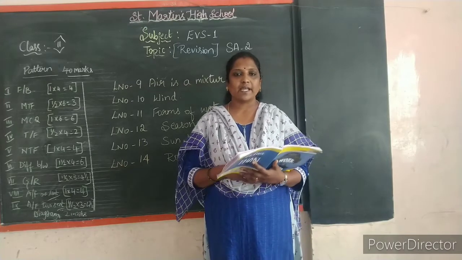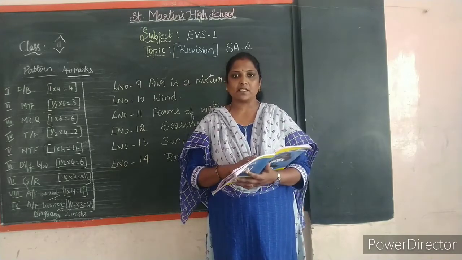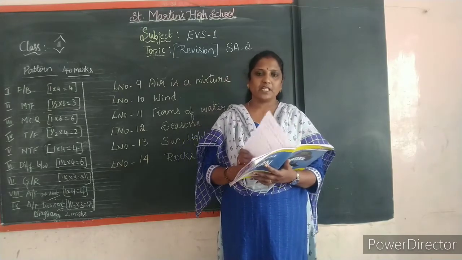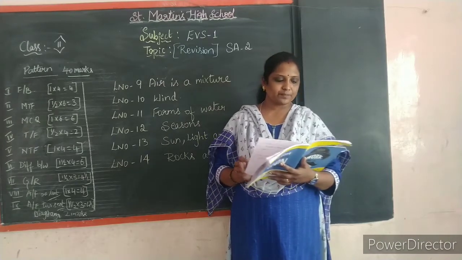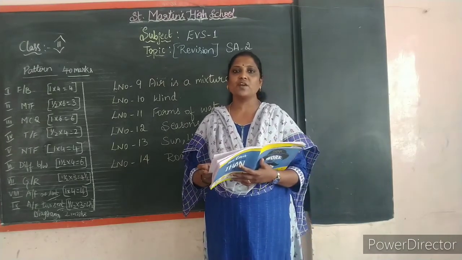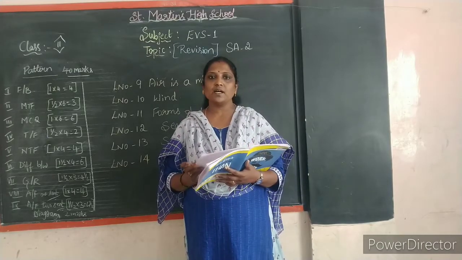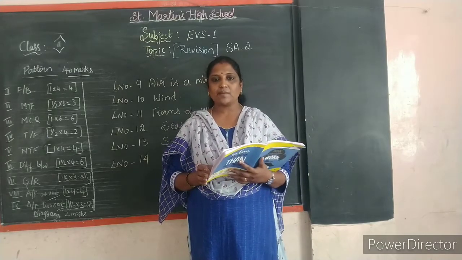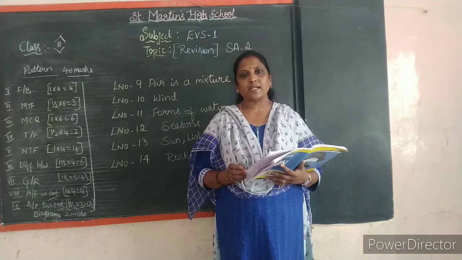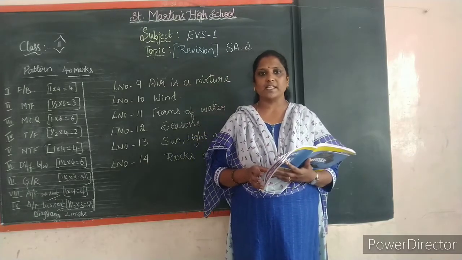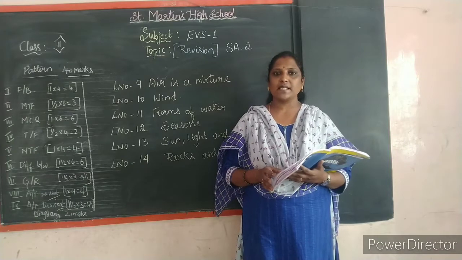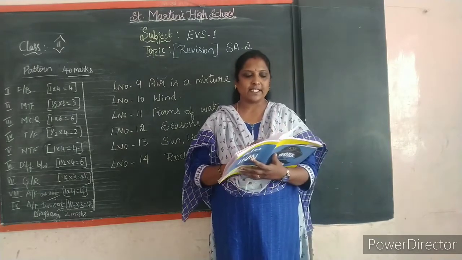And you can write what the water cycle is. I have explained it to you. The water cycle is the journey of water from the earth to the sky and back to the earth. And you have the diagram also, children. In the textbook, you should practice the diagram of the water cycle.